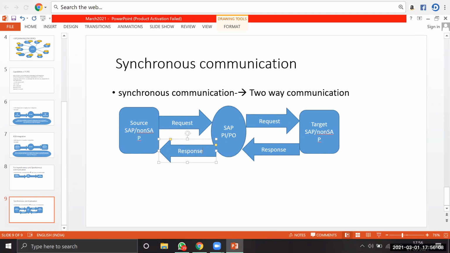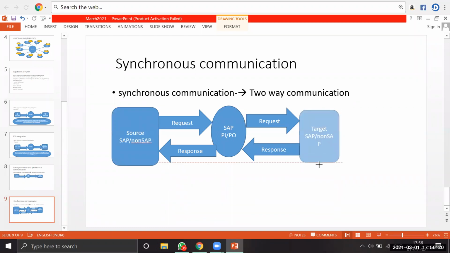It is also called two-way communication.